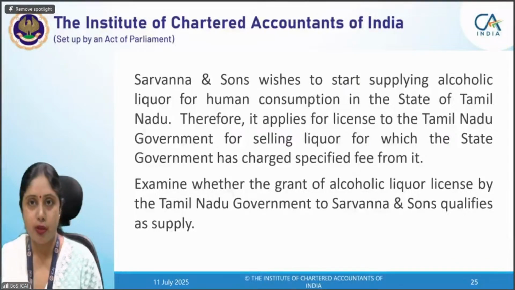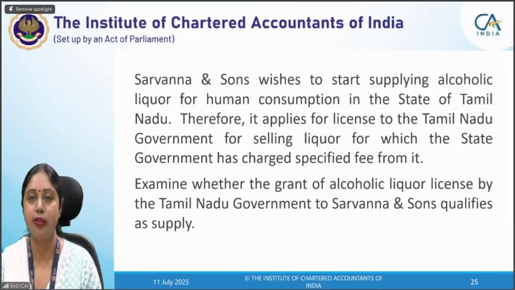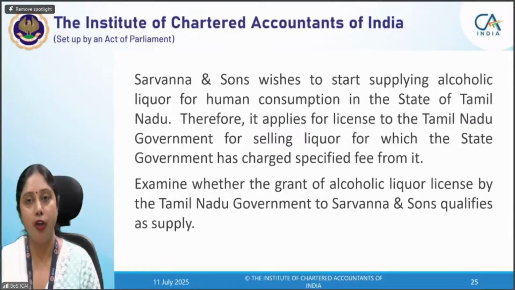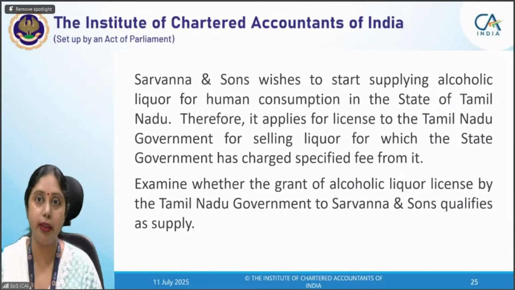In this question, you know that Schedule 3 contains the list of activities or transactions which are considered neither as supply of goods nor supply of services. For example, we have just discussed the sale of building. Apart from that, the services provided by employer to employee; there is a complete list of what is not considered as supply of goods or supply of services. They are non-supplies. So one way is that Schedule 3 provides certain activities or transactions.